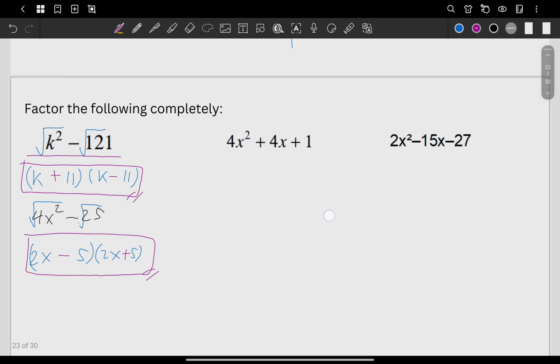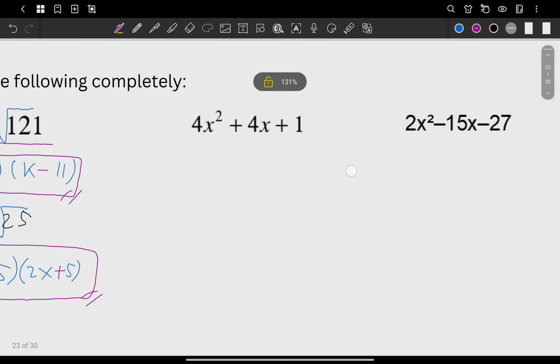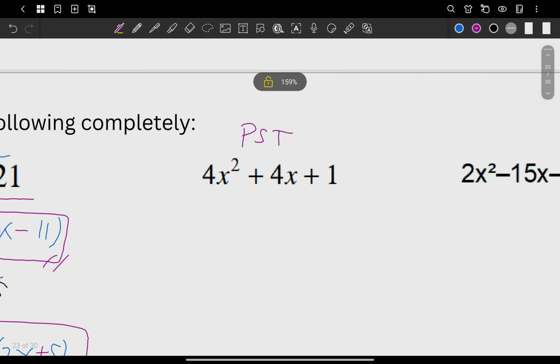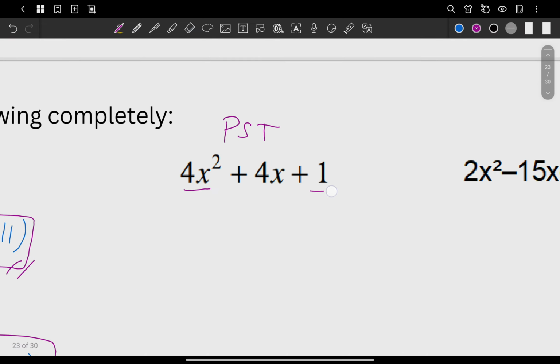Next one. So again, this is a DTS, or difference of two squares. And actually, the second one here is a PST, or a perfect square trinomial. So how do we know again that it's a perfect square trinomial? The first and the last term are perfect squares.